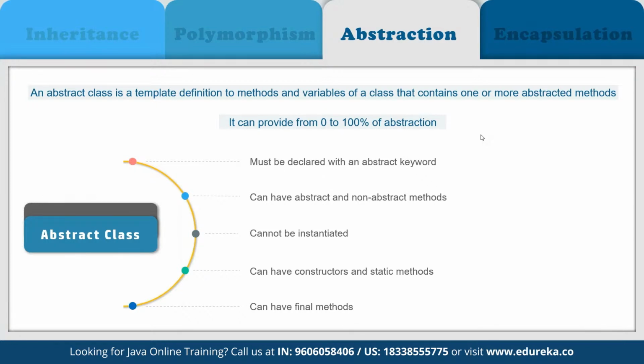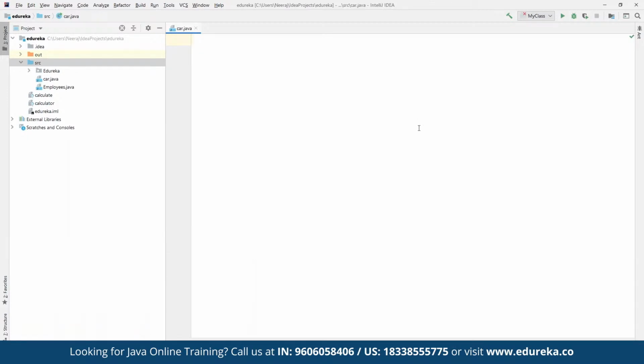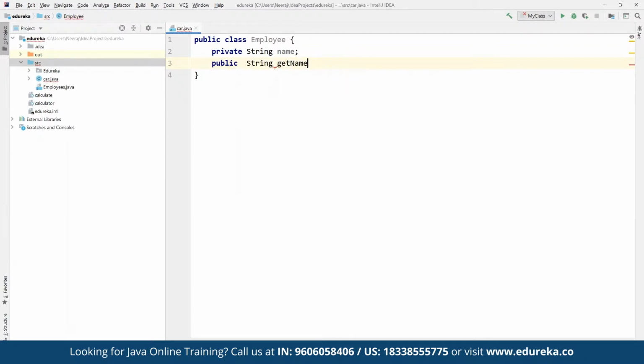As a small example, let's come back and use a small example. Let's clear the output. Let's say we define a simple public class, and we name the class Employee. Within this class, let's suppose we want to define a private String name. Then we define a public String getName, where we return the name.